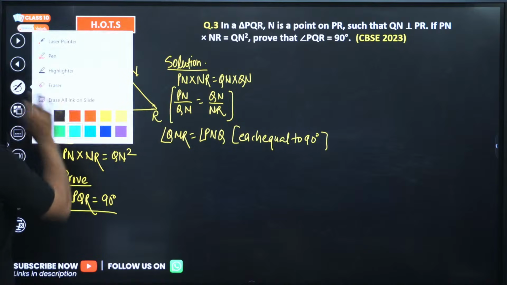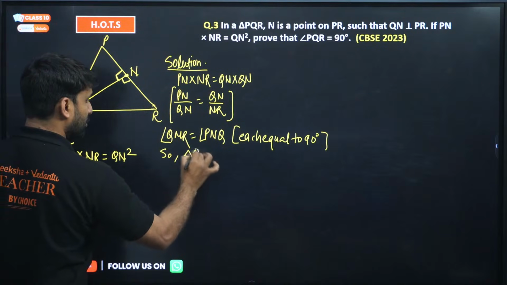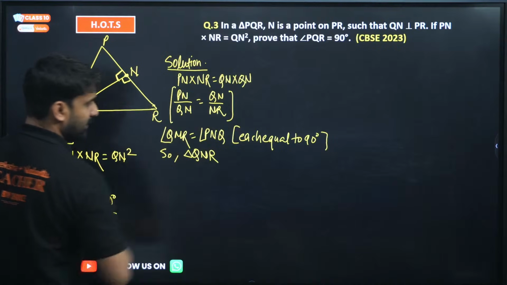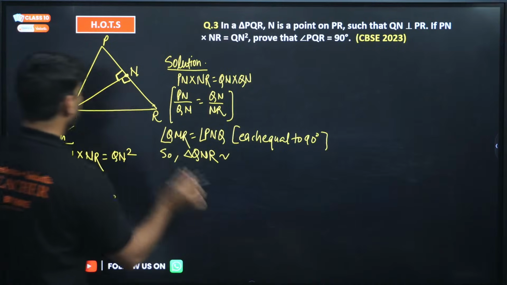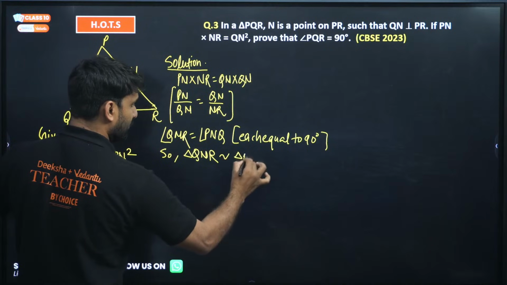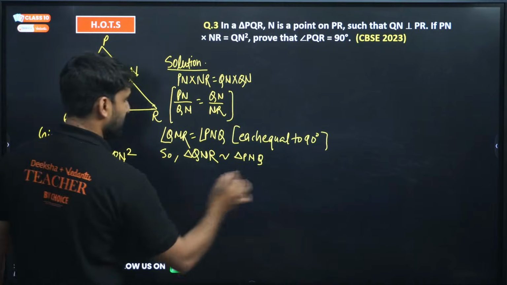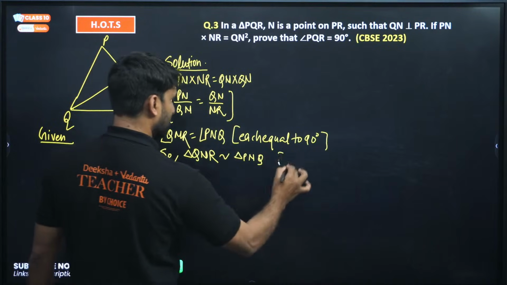So triangle QNR will be similar to triangle PNQ. The order of angles we can take for the triangles by what, my dear?